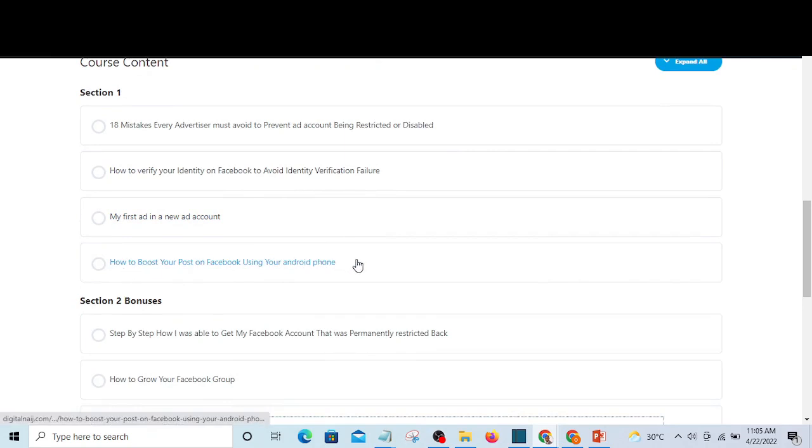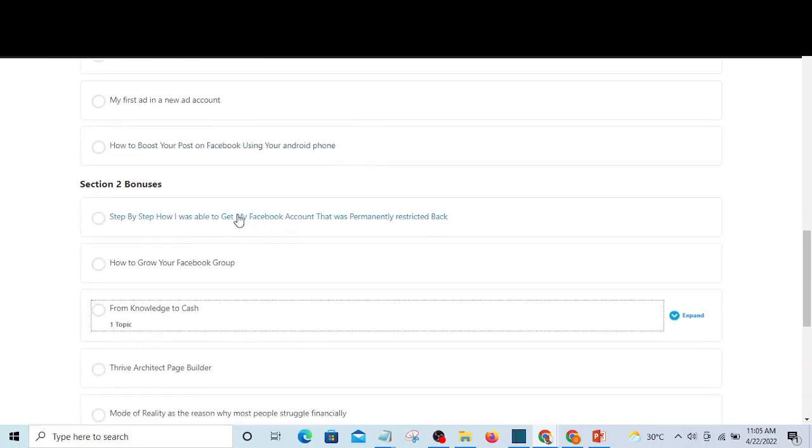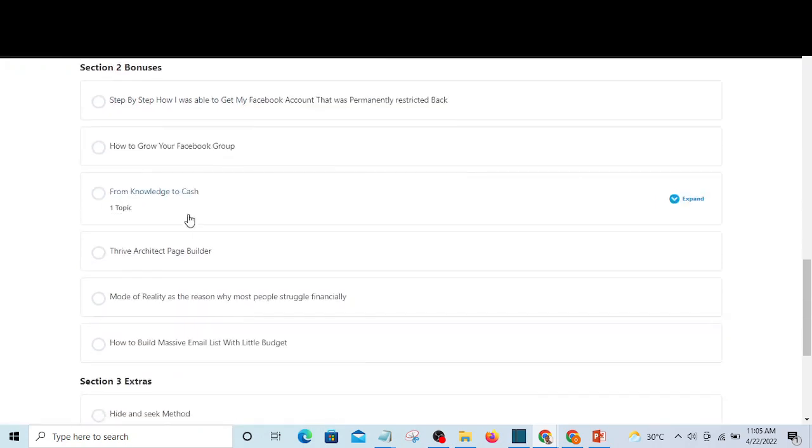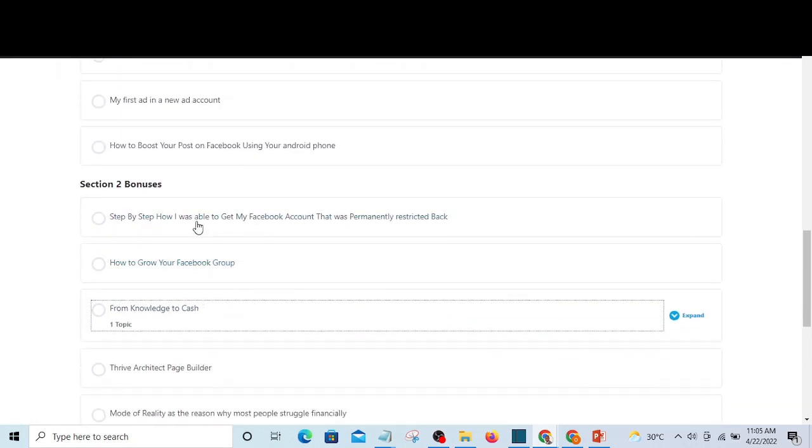And here you are going to learn how you can boost your posts in case you are using a phone. In section 2, you are going to learn how to gain access to my fast action bonuses. The first one is how I was able to get my permanently restricted profile back, so that in case yours is already permanently restricted, you will know exactly what to do. And in case you have such a problem in future, you will also know what to do.